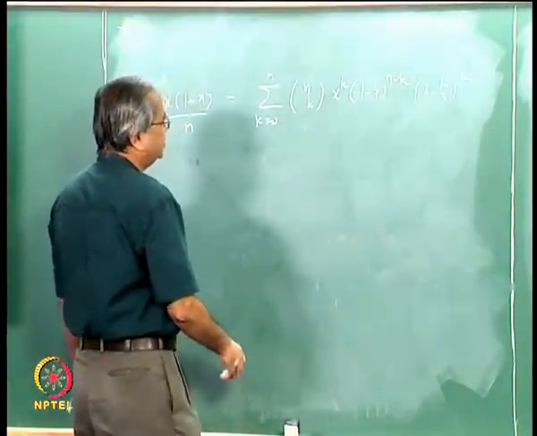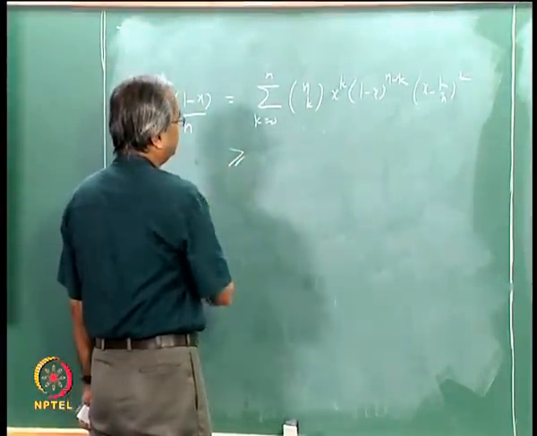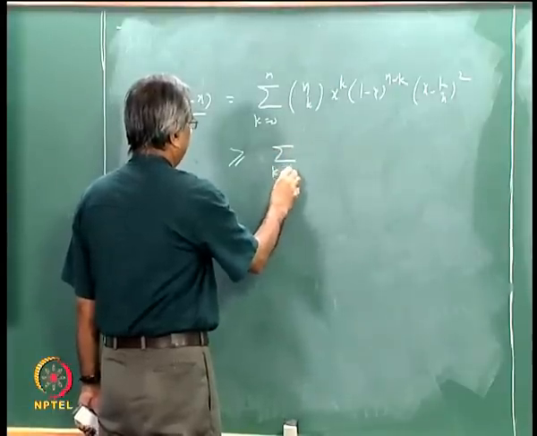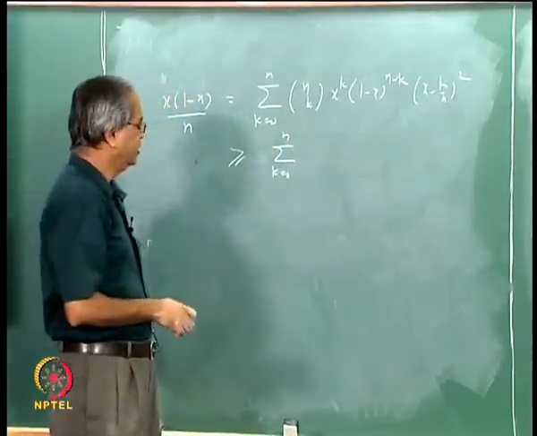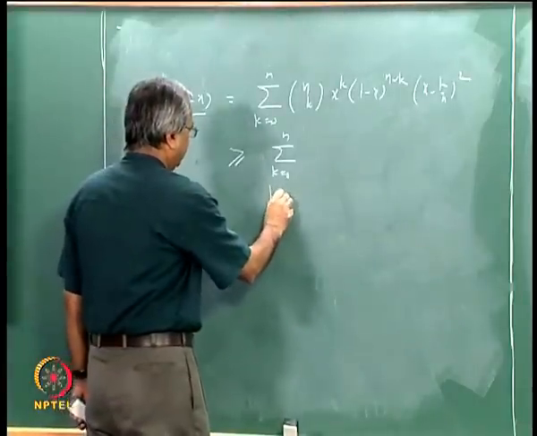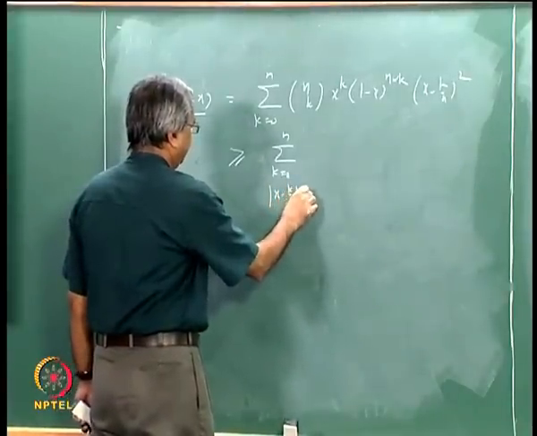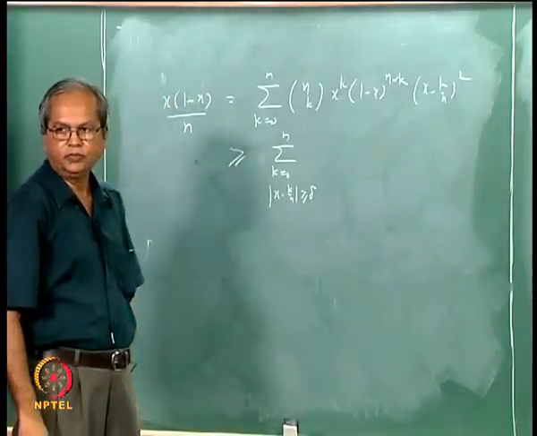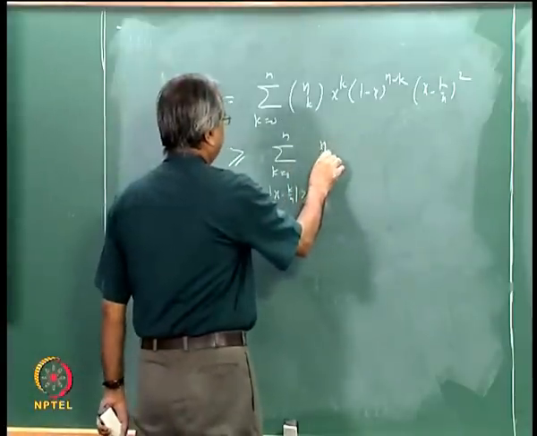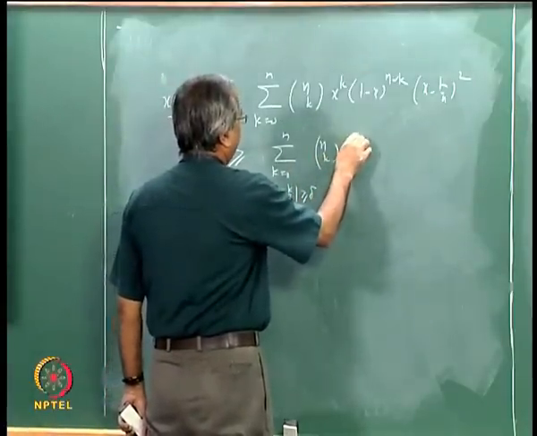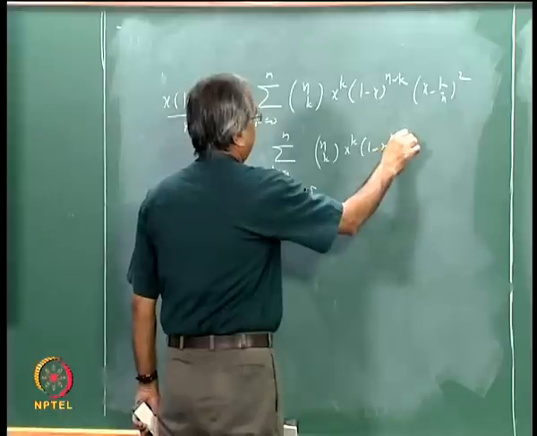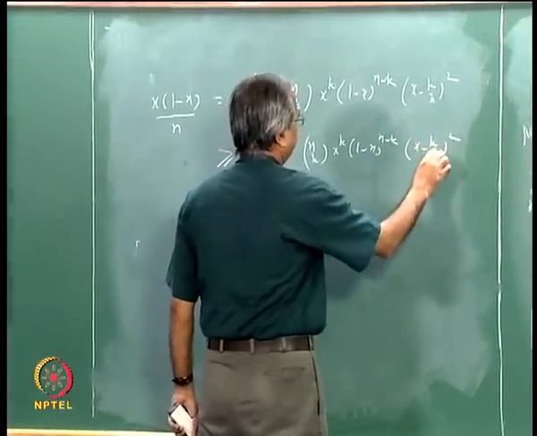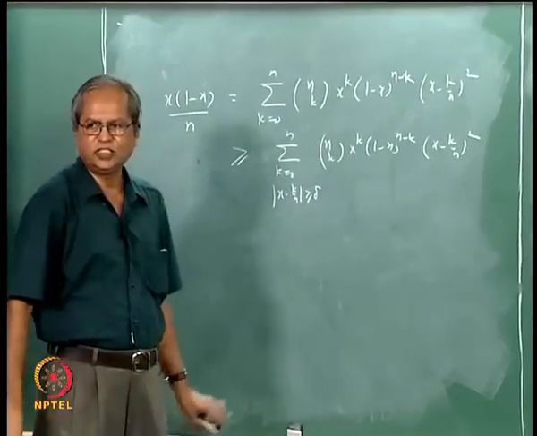What we can say is that this is bigger than or equal to sigma k going from 0 to n, but instead of taking the sum over all k, suppose I take the sum over only those k for which mod x minus k by n is bigger than or equal to delta, okay. nCk x to the power k, 1 minus x to the power n minus k, into (x minus k by n) whole square. Is this part clear? Okay.